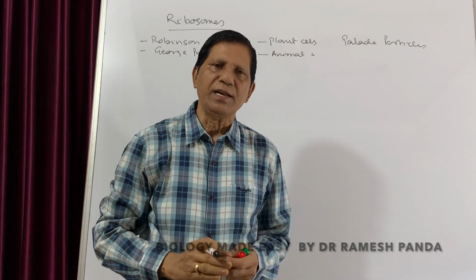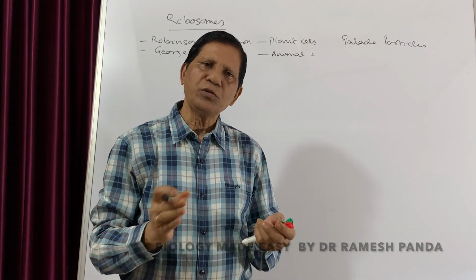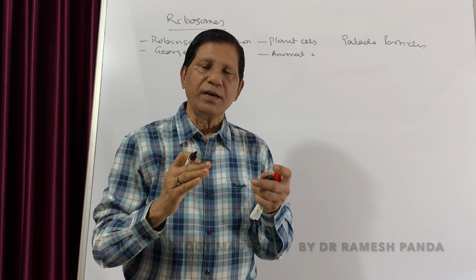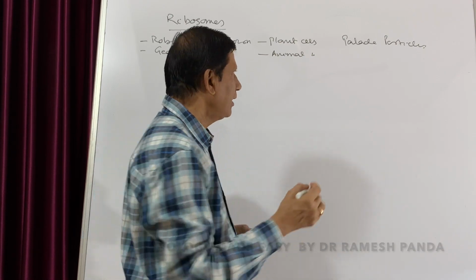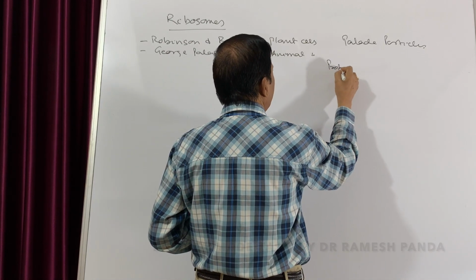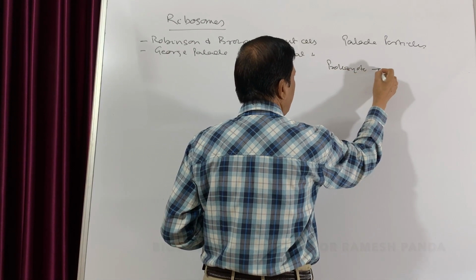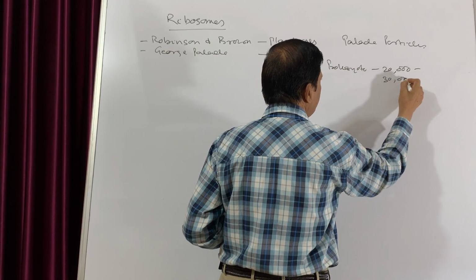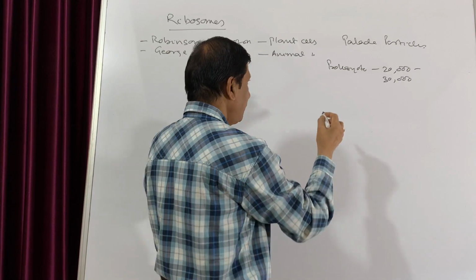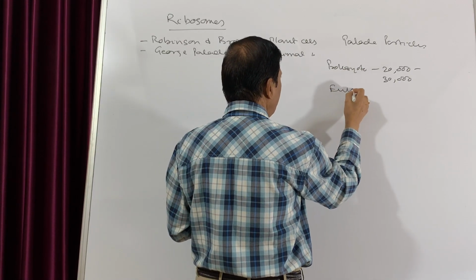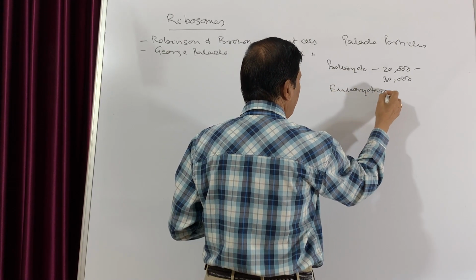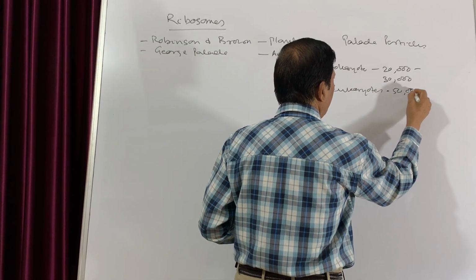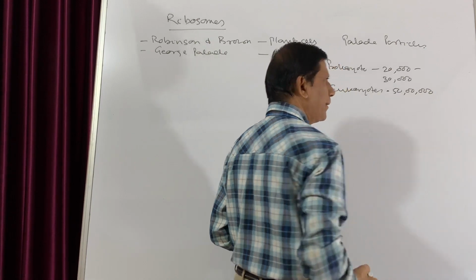Ribosomes are organelles present in both prokaryotes and eukaryotes. In prokaryotes, their number usually varies from 20,000 to 30,000 per cell, while in eukaryotes their number is almost 500,000.